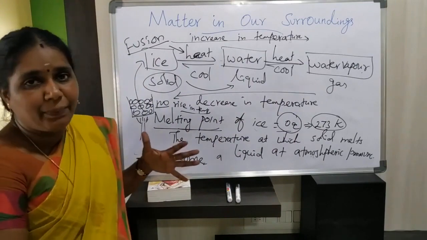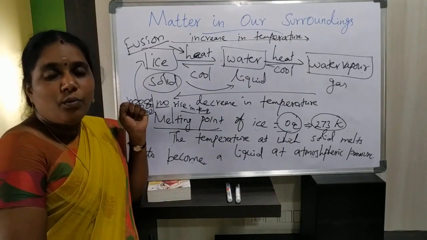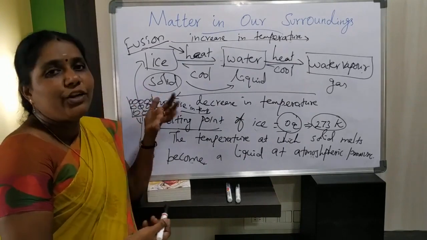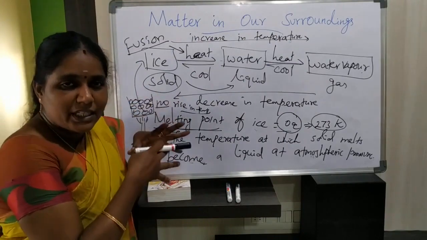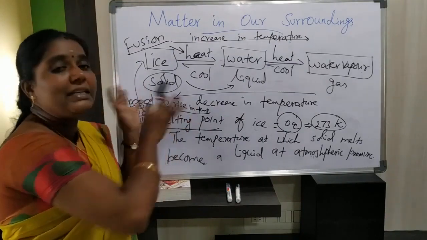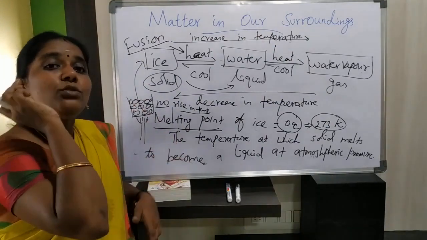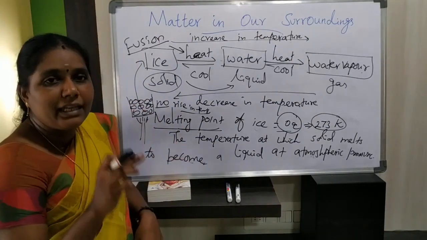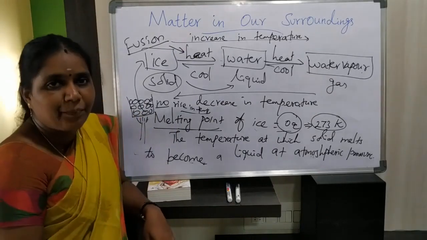Then what happens? Where does that heat energy go? We are heating continuously, but when it reaches its melting point, there is no rise in temperature. The thermometer shows the same temperature.